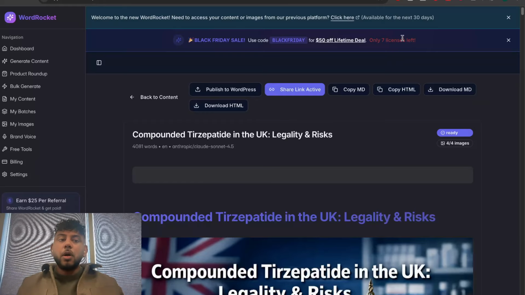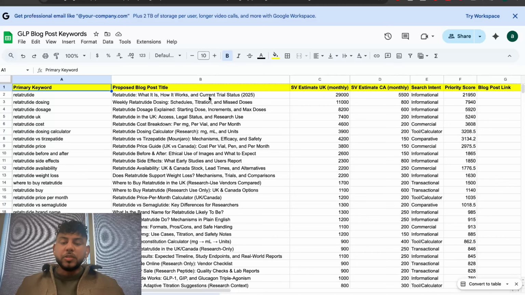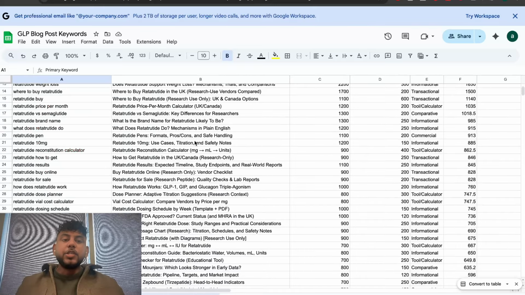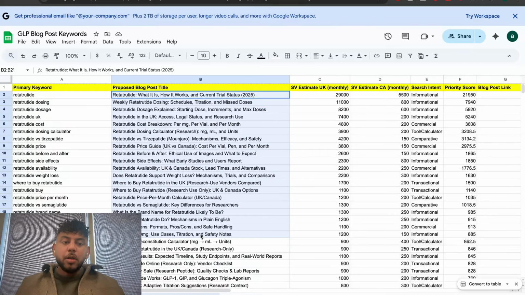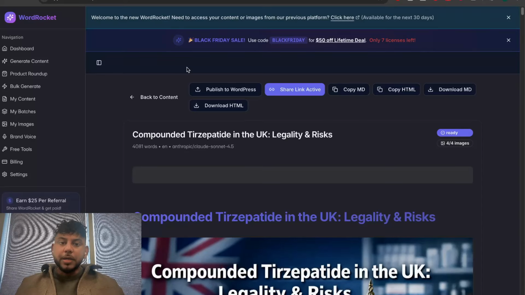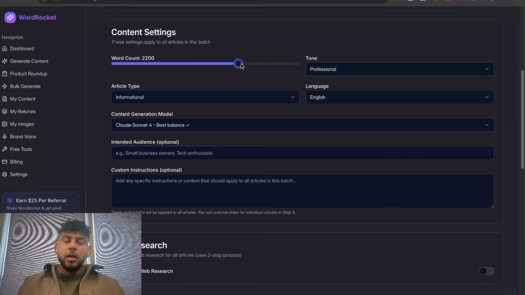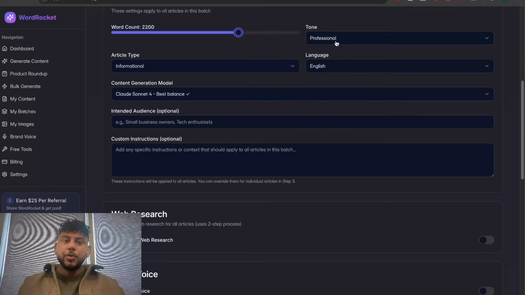But once you have your content map and you have your articles with the keywords and the blog post titles, you can organize it into a CSV file like this. And what you can do is you can actually bulk generate up to 20 articles at once. So you can use WordRocket and you're using your own API key, so it wouldn't cost you a lot of money. Head over to bulk generate, customize your word count, your tone.